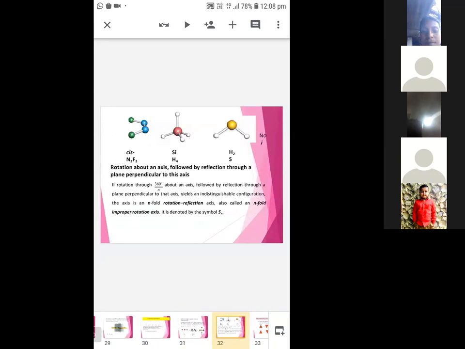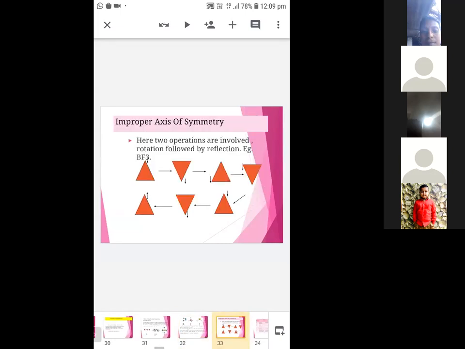Here you see N2, F2 or SiH4 or H2S. So there is no i, right? This can be well explained by taking this example BF3. For simplicity, BF3 is represented by a triangle. Triangle has equal sides. That is why I have given you an arrow mark.